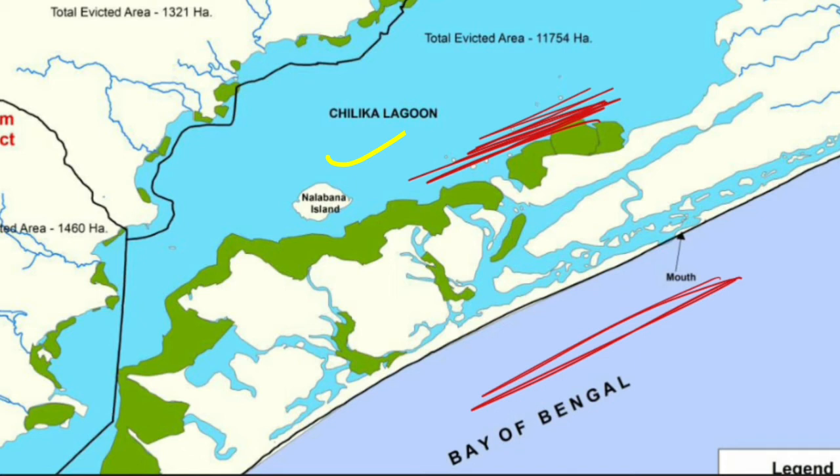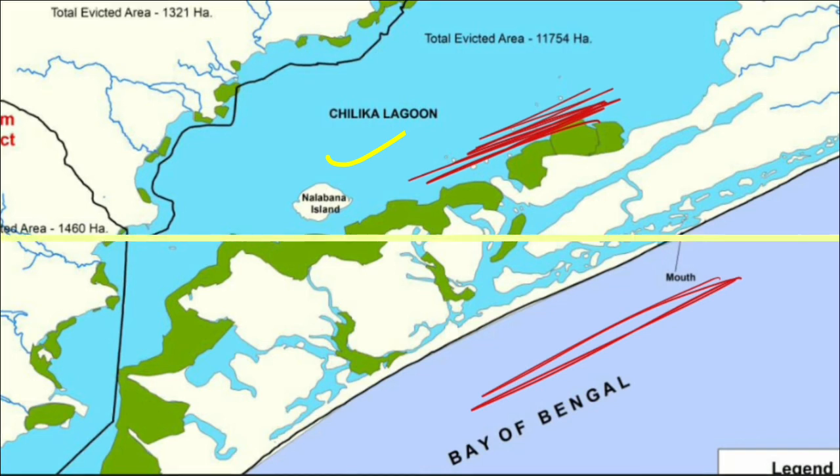Some lagoons are separated by rock. Few lagoons are separated by coral, that is, a water plant known as coral. So this Chilika is separated by sand.